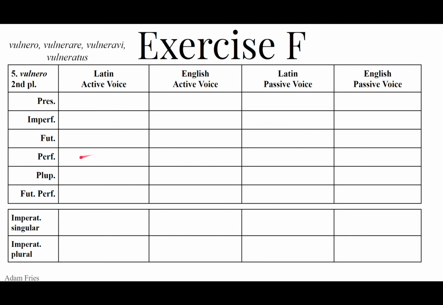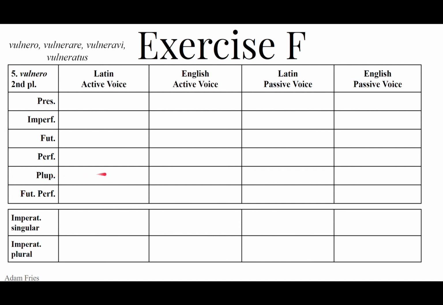The perfect tense endings are i, isti, it, imus, istis, erunt. We want istis on the perfect stem vulnerav to get vulneravistis. Ye wounded. Ye have wounded. You did it. Passive, vulnerati, ae, a, estis. Ye were wounded. Ye have been wounded. You done got yourself wounded.